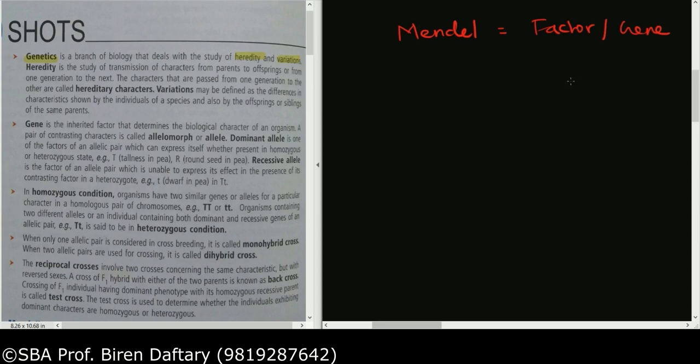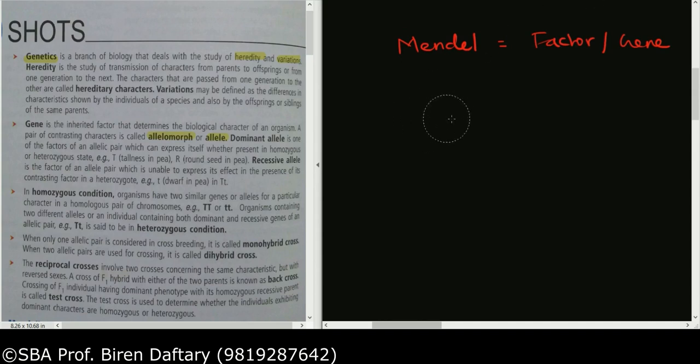Now you know that one gene can have two or more forms, correct? And as you see over here, the words are given. The words are allele or allelomorph. So what is the meaning of the word allele? Allele are two or more different forms of the same gene.